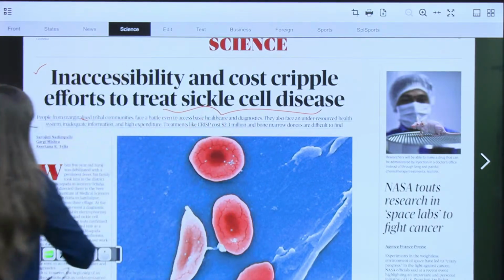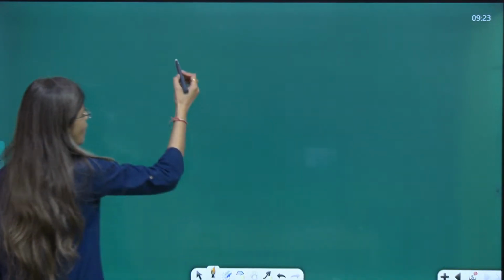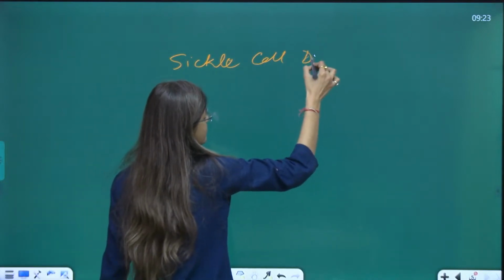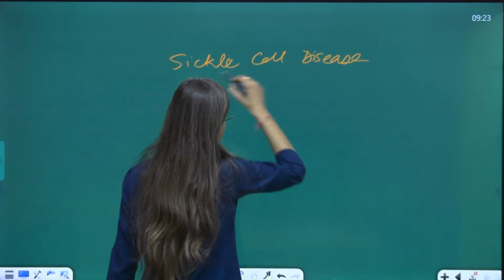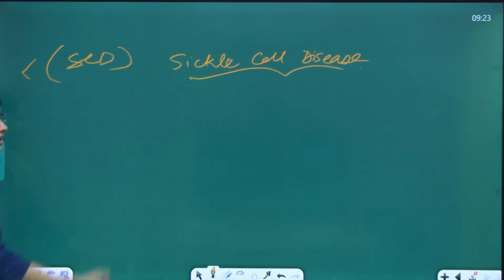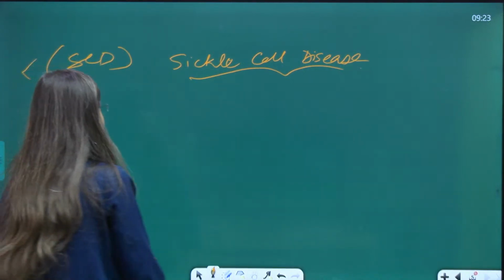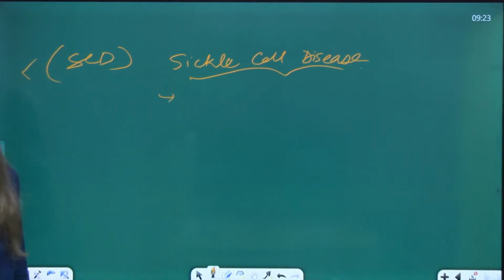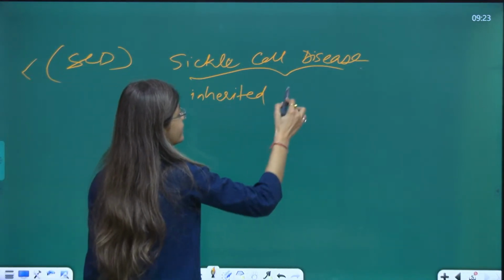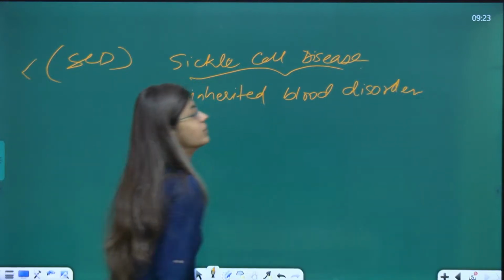What is sickle cell disease? Can anyone tell me what is sickle cell disease? I think everyone must have read this much. What is sickle cell disease? Sickle cell anemia, we will write it with the abbreviation SCD. It is an inherited blood disorder.